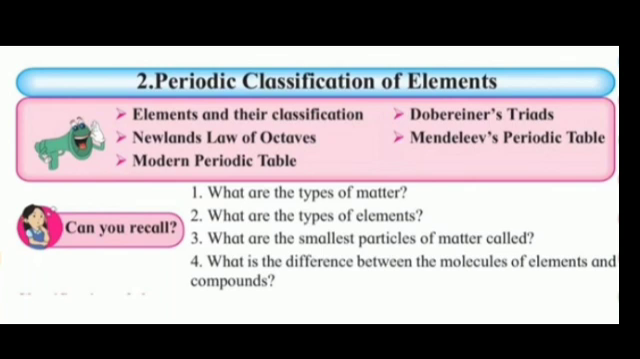Let's recall what are the types of matter. Solid, liquid, gases and plasma. These are the types of matter. Next, what are the types of elements? Metal, non-metal, inert gases are the types of elements. What are the smallest particles of matter called? The smallest particle of matter is called an atom. What is the difference between the molecule of an element and a compound? In this case, all the atoms are same.